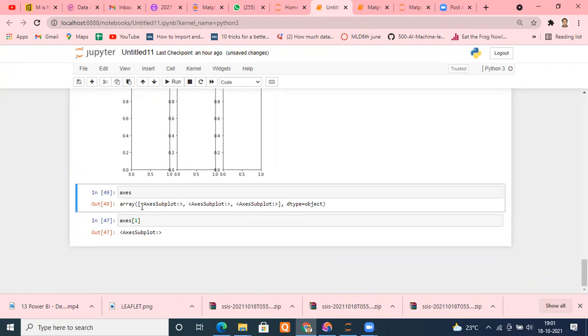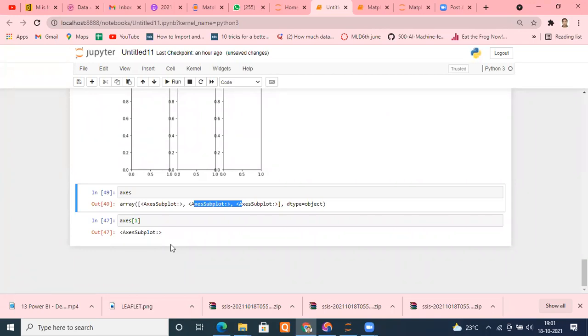See, there are 3 elements here. I can access any element the same way we were doing that. Easily see and then tell me, is it fine or not, please? That is very important to understand.